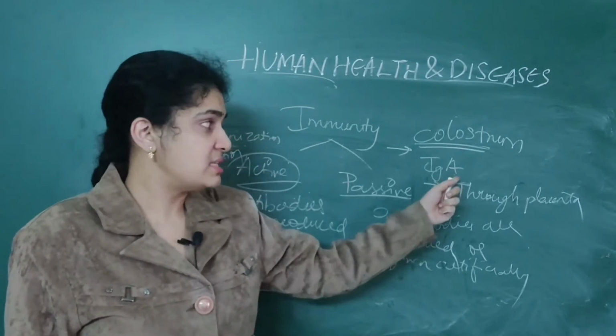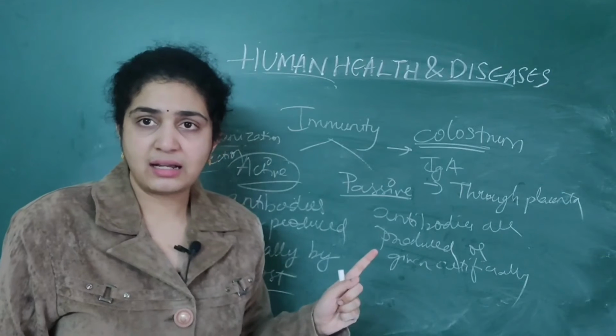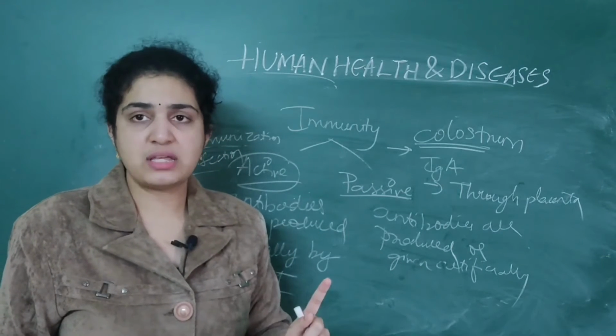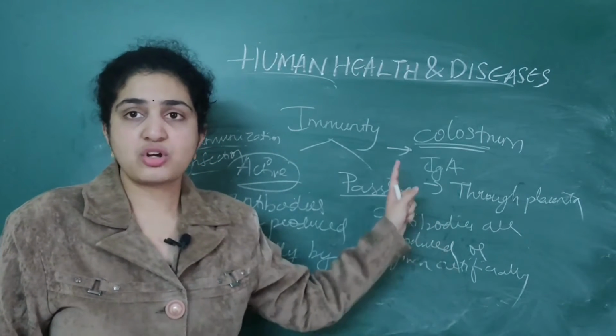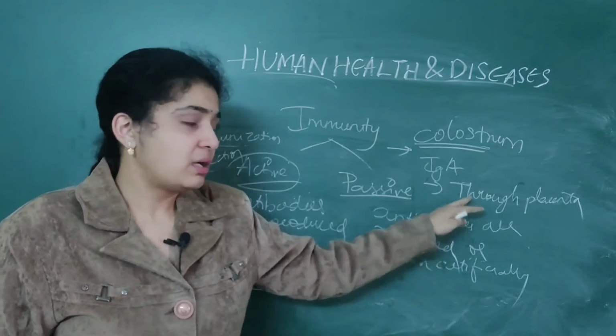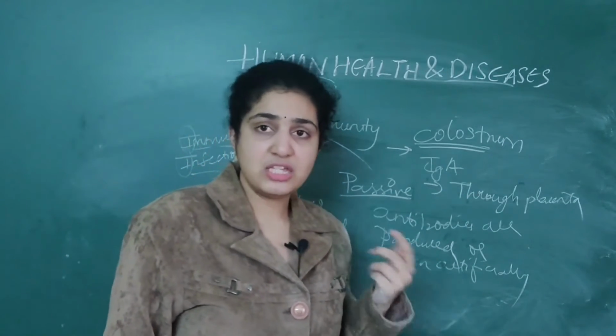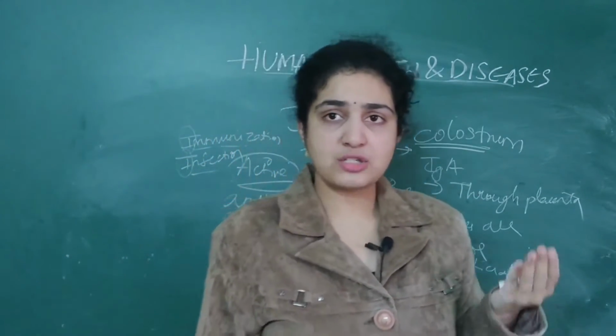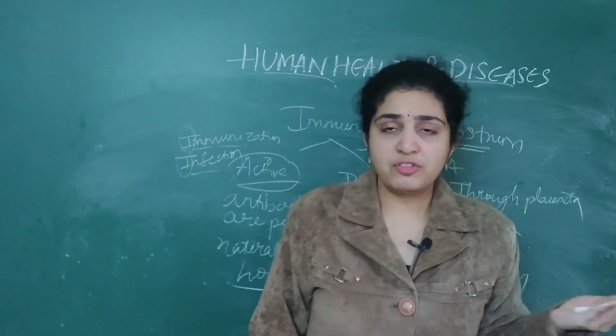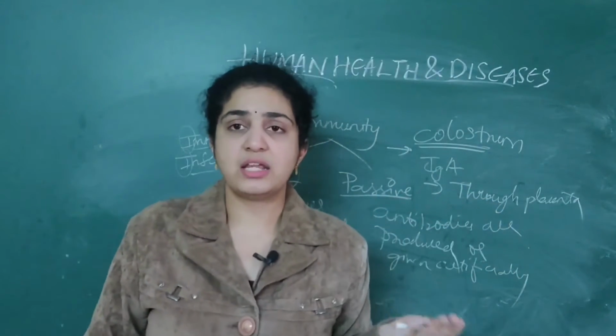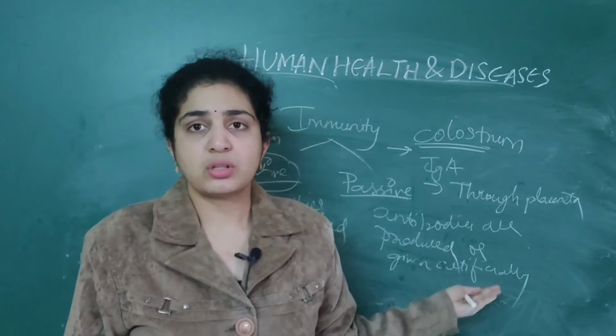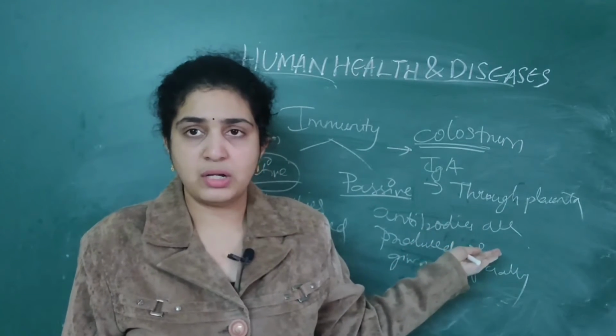Only IgA antibodies are transferred during lactation through the colostrum of the milk. But through the placenta, IgG and others are transferred from mother to fetus. If they are transferred, what does it mean? They are given artificially. So that is called passive immunity.